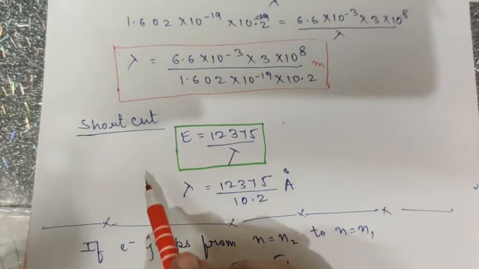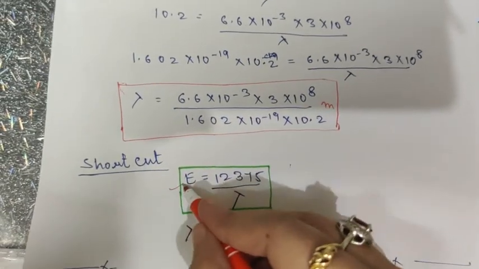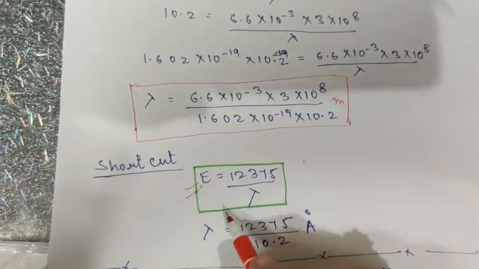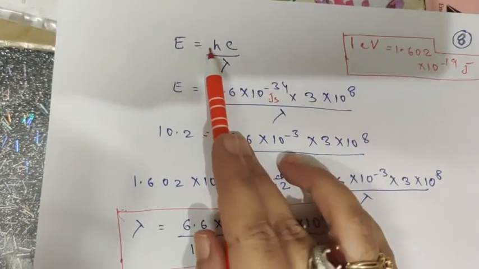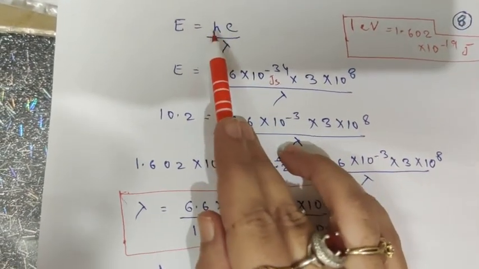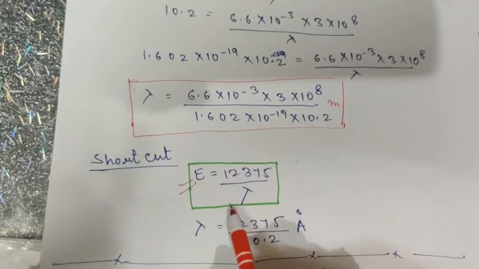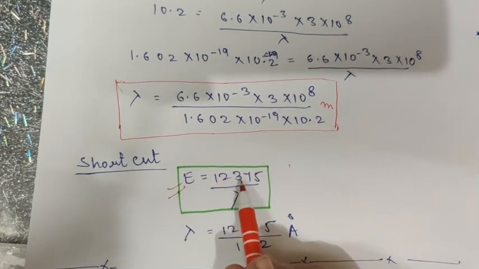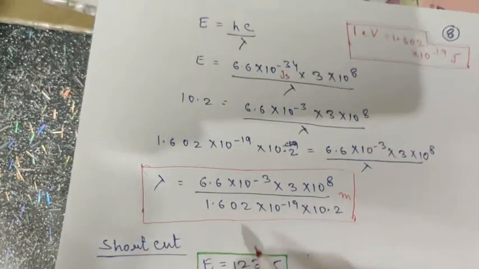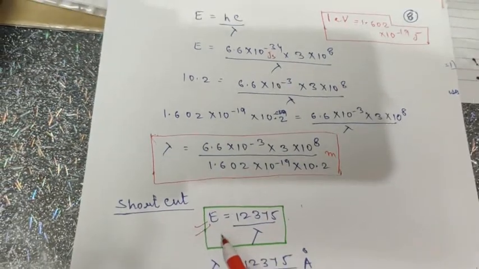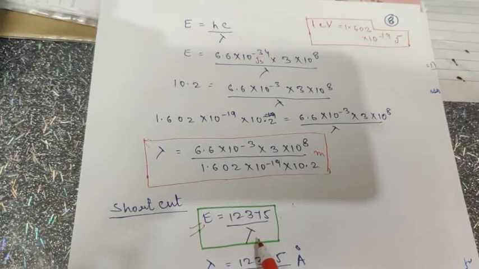Now here is a shortcut also. This is important. The shortcut is, these are again constants, you know, hc is again a constant. So by substituting the values of h and c, you will get the value as 12375, and the formula will get modified as E equals 12375 upon lambda.